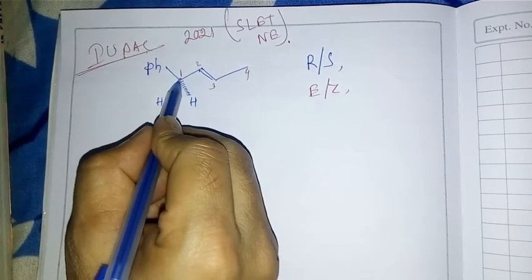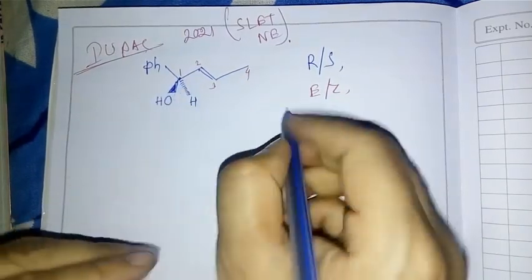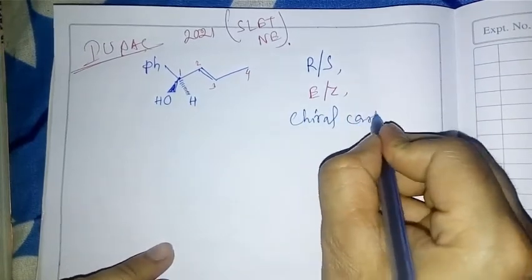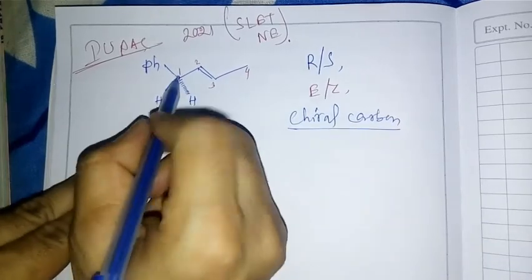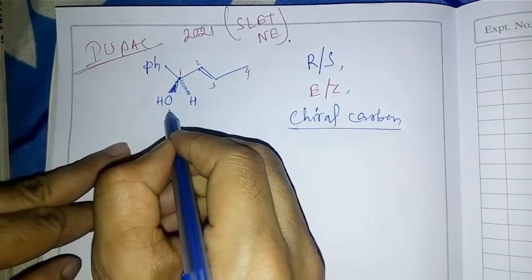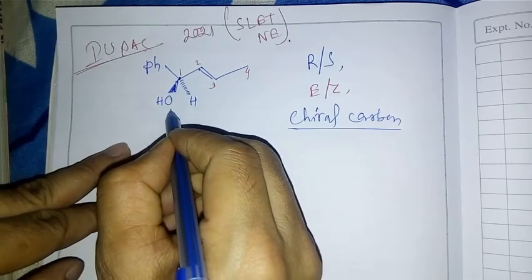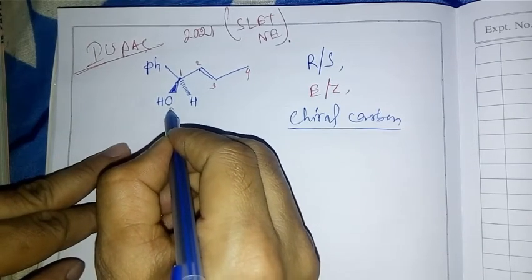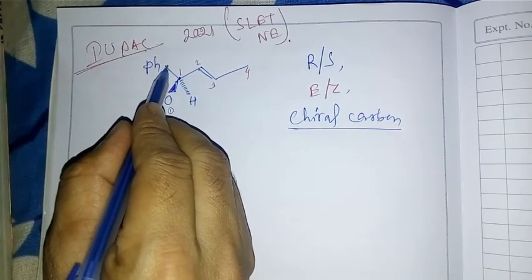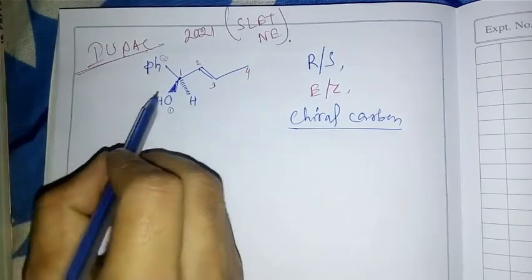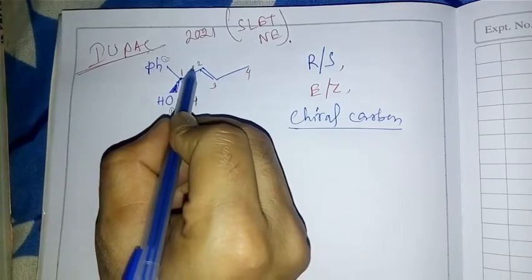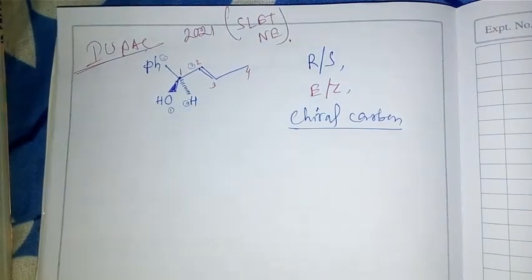This carbon is directly attached to this oxygen, so this one is number 1. This carbon is directly attached to the phenyl group, so this one is number 2. And this carbon is directly attached to another carbon. This is number 3, and this is number 4.